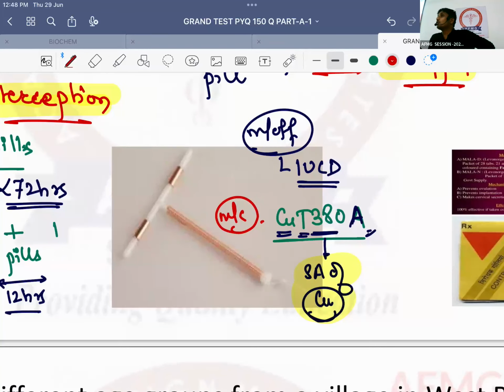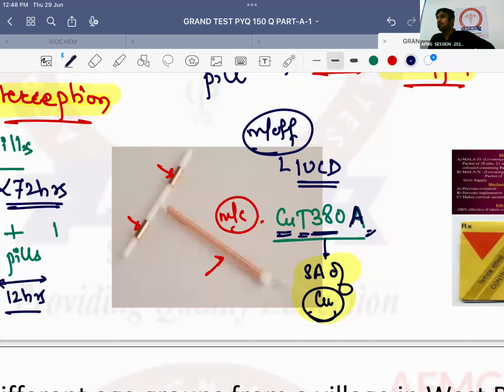Important is that this is the most commonly used IUCD in the Indian healthcare or the Indian family planning program. How to differentiate? Now, more copper is there, so usually it will not only have copper on the vertical limb, it will also have copper on the horizontal limb. The IUCD that has copper on the horizontal limb as well, that is 380A. Okay? So that's the important thing to recognize.